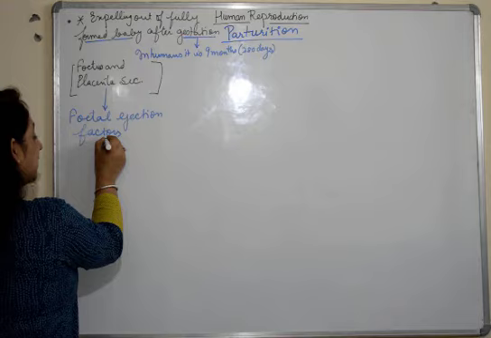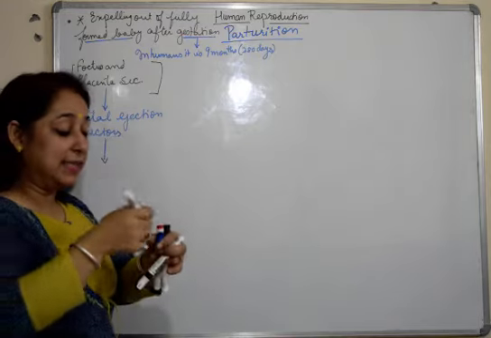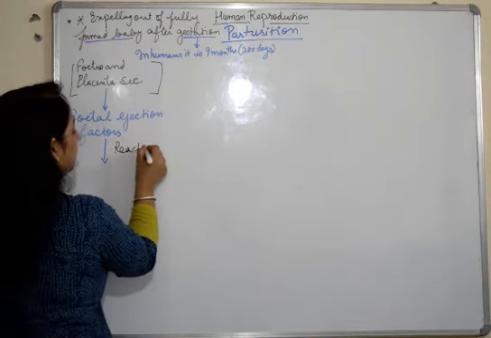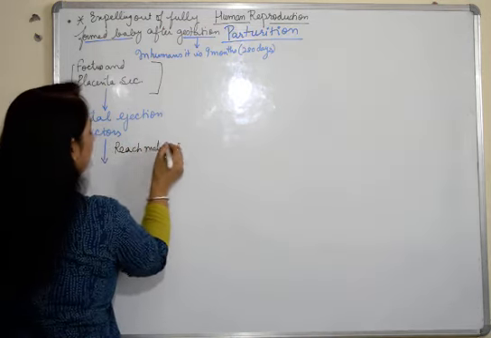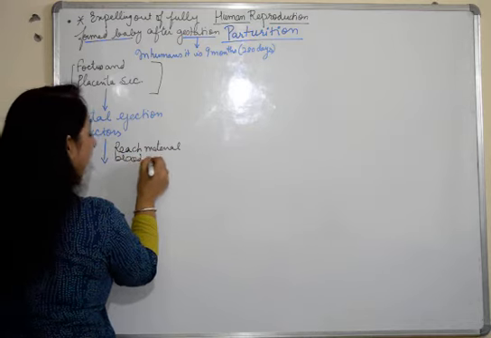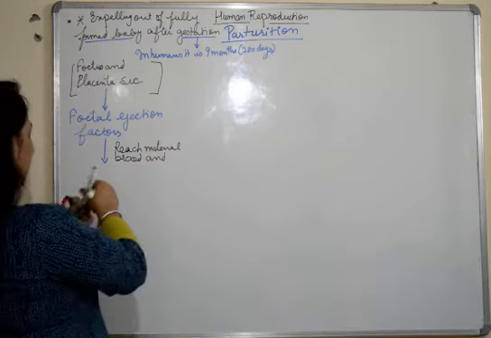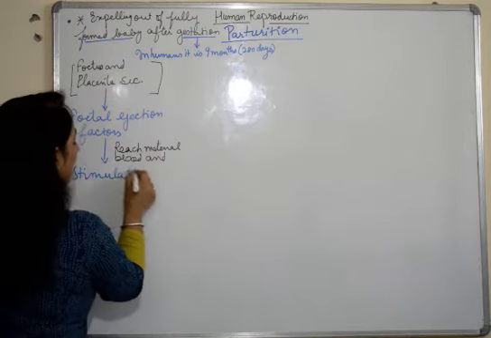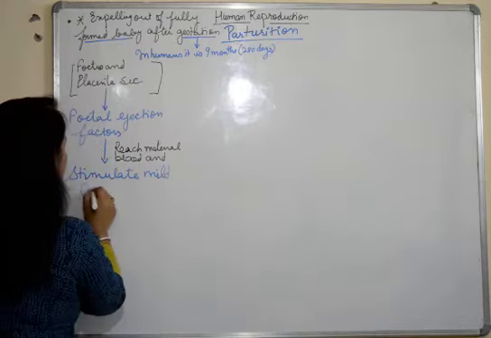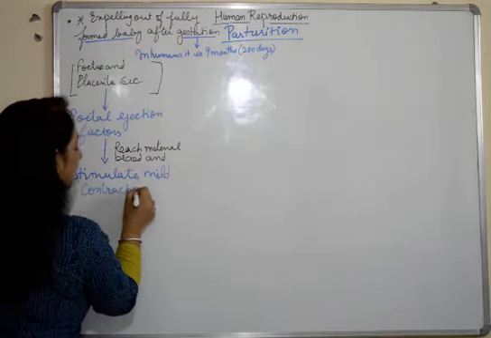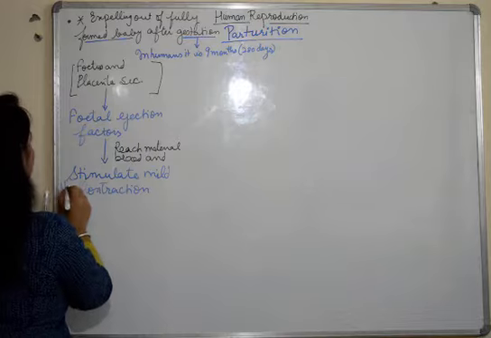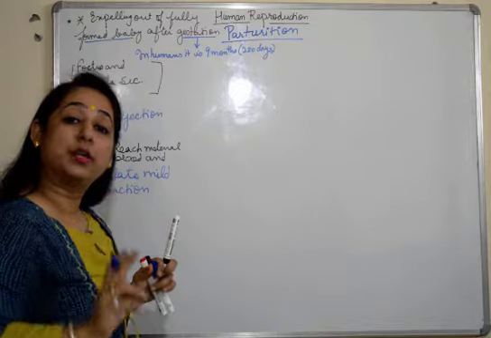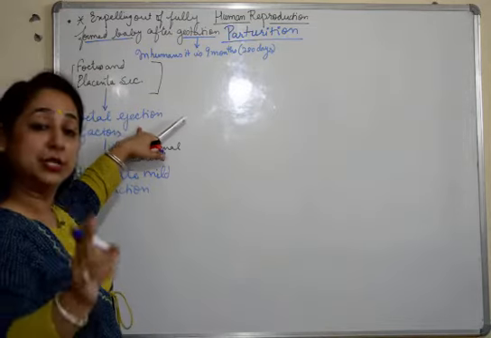Now these fetal ejection factors will enter the maternal blood, and they will stimulate mild contractions, mild uterine contractions, you can write uterine. Fine. So they will stimulate the first mild uterine contraction, and they will be done by fetal ejection factors.